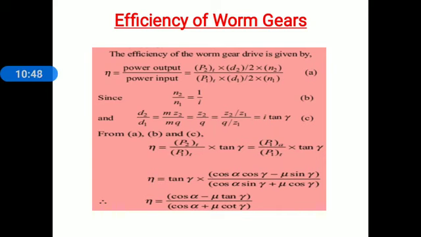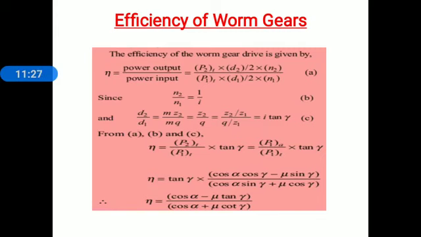Now in the equation of efficiency, we again substitute the relation of the axial and tangential component of a worm. We know the axial component of a worm is P1T into, inside the bracket, cos alpha cos gamma minus mu sin gamma, bracket complete, divided by cos alpha sin gamma plus mu cos gamma, whole divided by P1T into tan gamma.